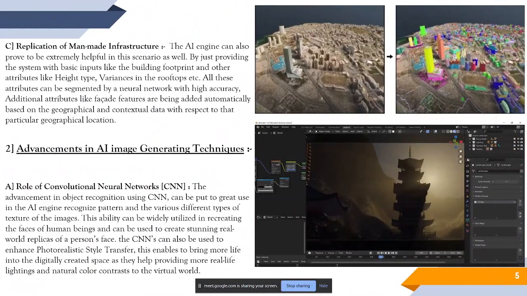Now, moving on to the replication of man-made structures. As you can see in this presentation, the image on the right is basically a geographical image of a city in the Gulf region. So obviously there are a lot of distinctions that you can see environmentally, but in the background there is a lot of sand involved. The building construction materials used over there are more concrete and glass compared to the construction materials that are used in India.